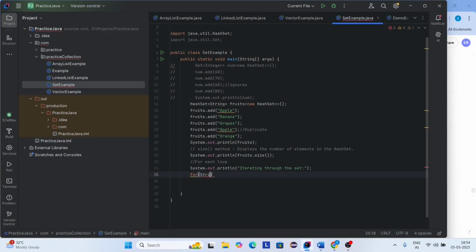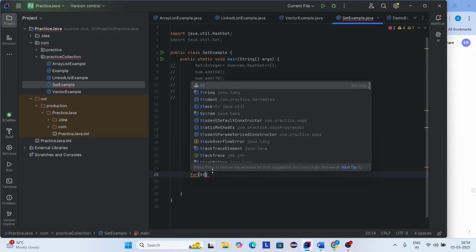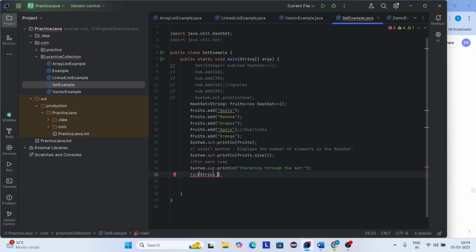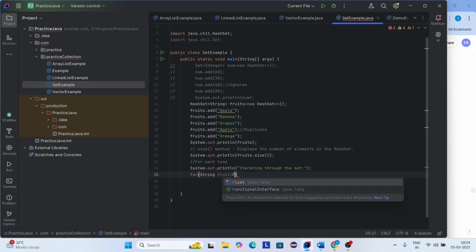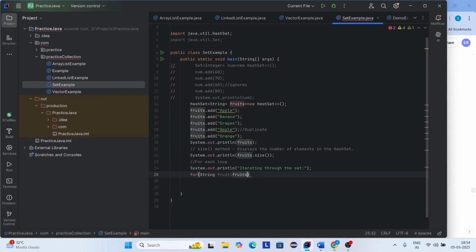For string, here I'm giving string. Why? Because here we are passing a type as string, right? So string, fruit colon fruits. Sorry, fruits. Okay. Here you can see this fruits.